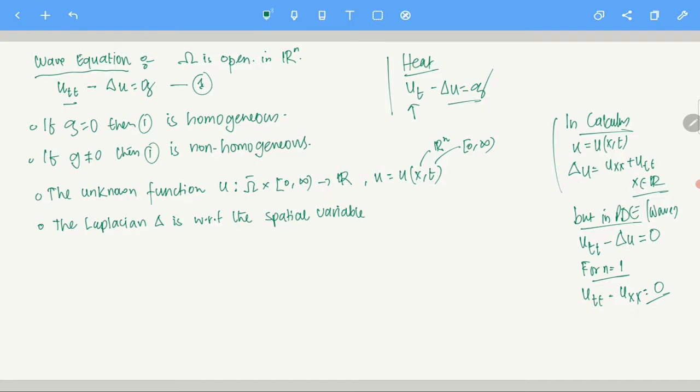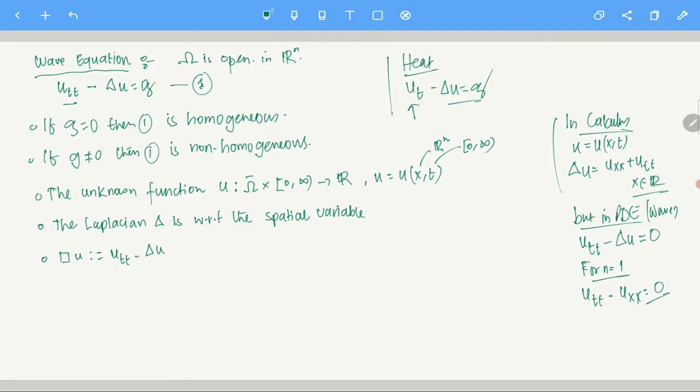The Laplacian is only with respect to the spatial variable, in which case this is x. So this is only u_tt minus u_xx. In some books, most of the time in mathematical physics books, the wave operator is given like this: u_tt minus Laplacian of u. This is a shorthand notation. Sometimes we may write it, sometimes we may skip it.